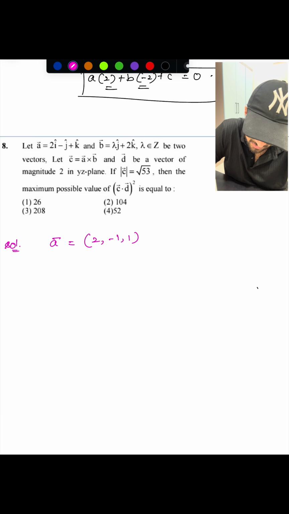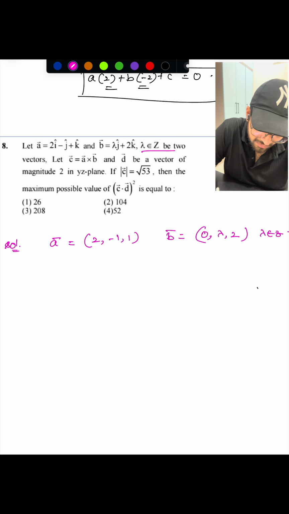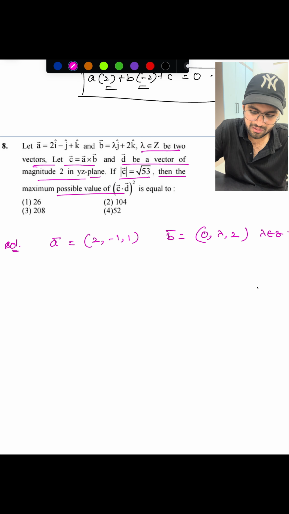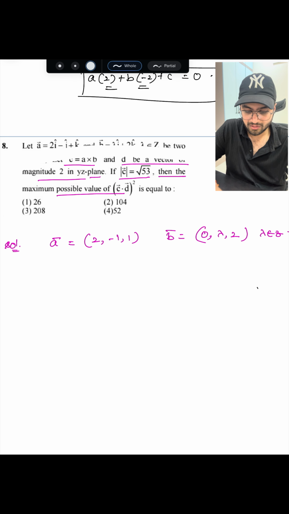Vector question is given. Solution: a bar is given, so you can write (2, -1, 1). And b bar is also given: (0, lambda, 2)... Lambda belongs to integers. Let a bar and b bar be two vectors and c bar equals a bar cross b bar. d bar is a vector of magnitude 2 in the yz plane. Magnitude of c bar is root 53. Then the maximum possible value of (c bar dot d bar) whole square is equal to, right?